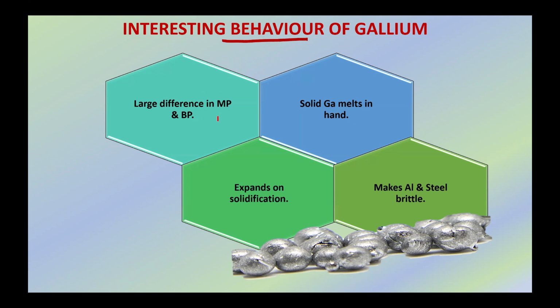There is large difference in melting point and boiling point, due to which gallium shows some of the interesting properties. Solid gallium melts in hand. It expands on solidification. It makes aluminium and steel brittle. We're going to discuss all of this one by one.